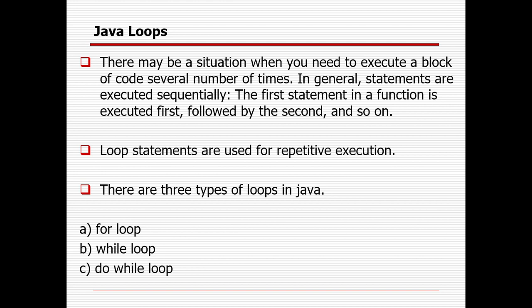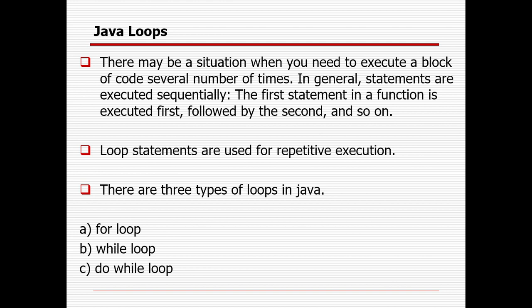In case your iteration is fixed, you know the iteration, so you can go with the for loop. In case iteration is not fixed, you can go with the while and do while loop. For the while loop, your condition will be checked first. In case the condition is not matching, it will not be executed. But for the do while loop, it will run one time. Just try to understand from the name itself. It will do one time whether the condition is matching or not. After that, you will check the condition. If it is not matching, then it will not work again. So those are the three loops available.